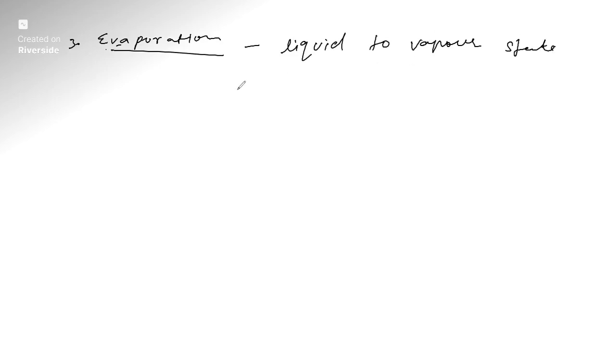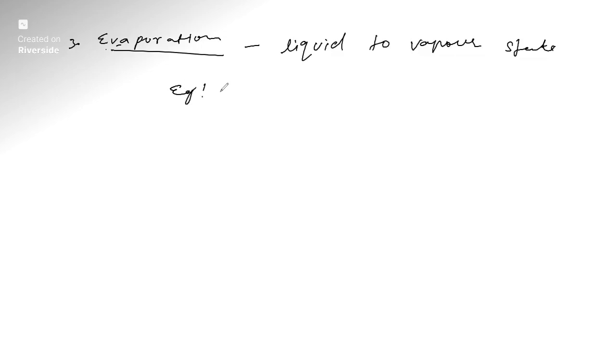Yes, so yesterday we were talking about separation of mixture. The first one we have finished, the sublimation. Then filtration also we have seen. Then the third one is evaporation. Evaporation is what? It is the process of conversion of liquid into its vapor at room temperature, called evaporation. So you can write in short, it is liquid to vapor state. Okay, this is evaporation. Remember this. The process of conversion of liquid into vapor state is called evaporation.